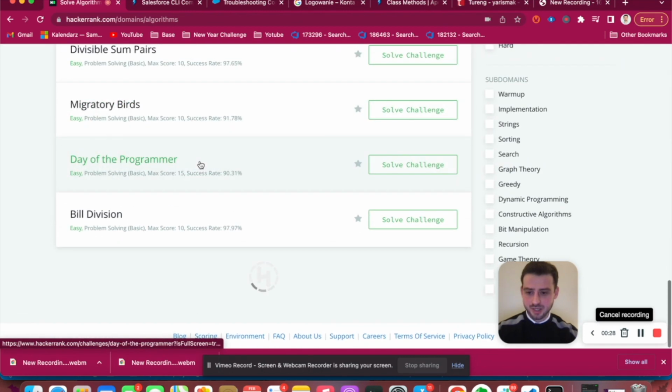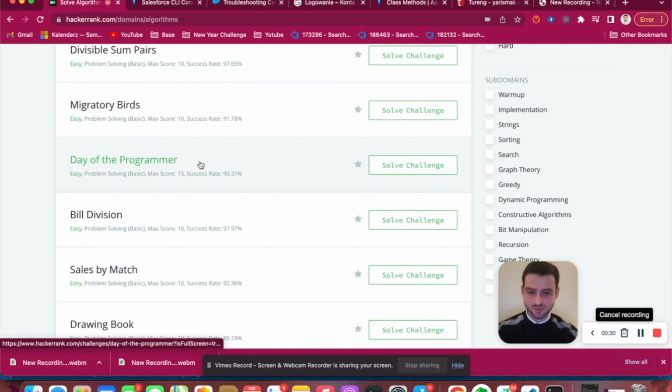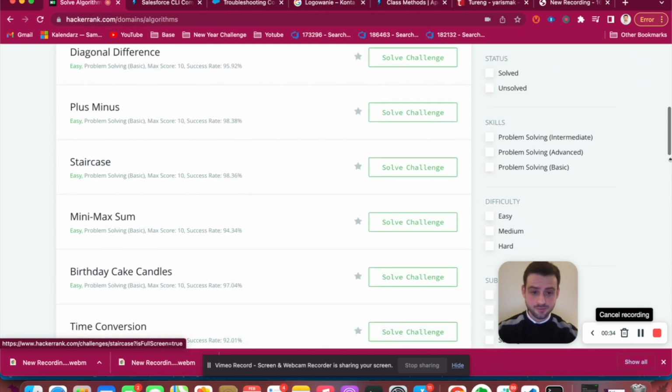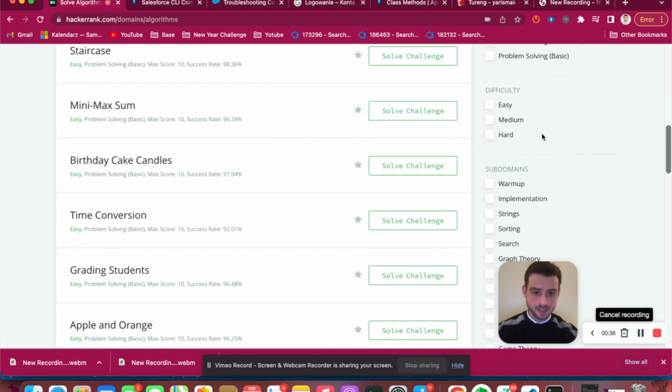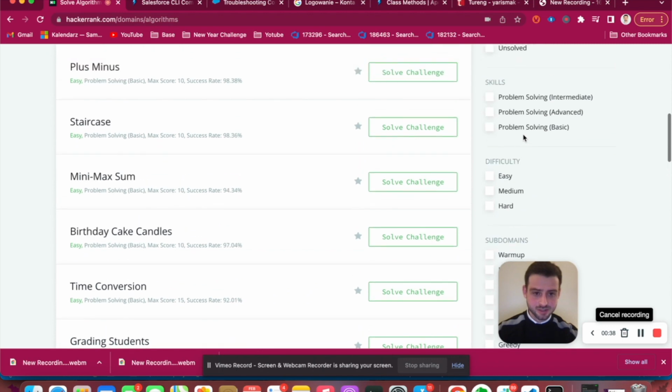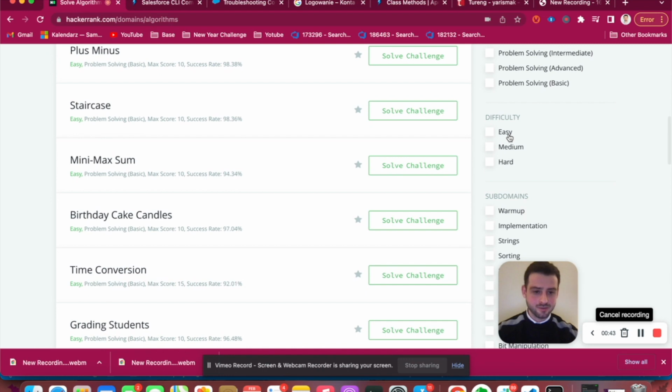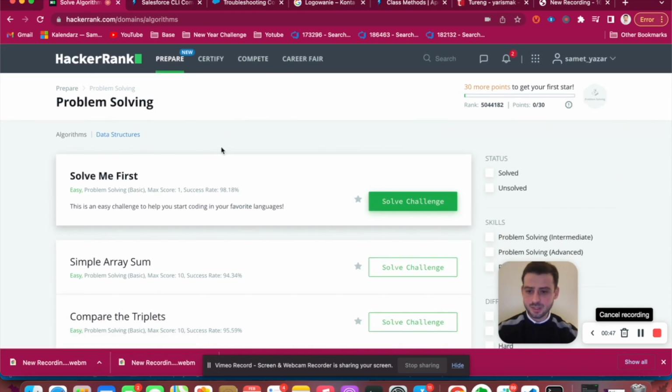As you see, many different algorithm questions are provided here and they are ready to solve. You can filter them by difficulty, subdomains, and skills statuses. We have easy, medium, and hard in terms of difficulty level. But to just warm up, we will go with the first one, SolveMeFirst.